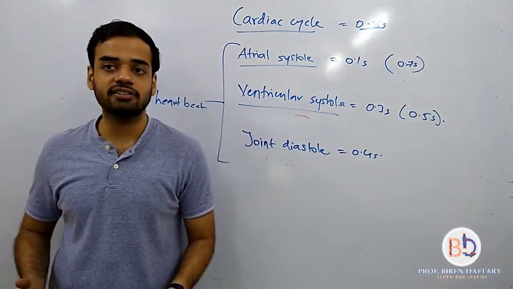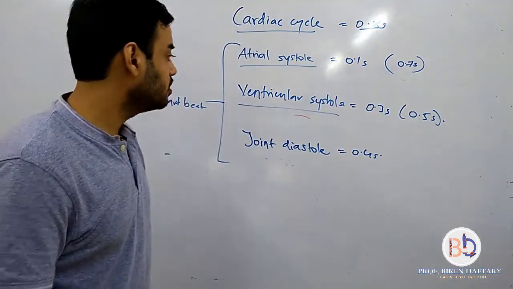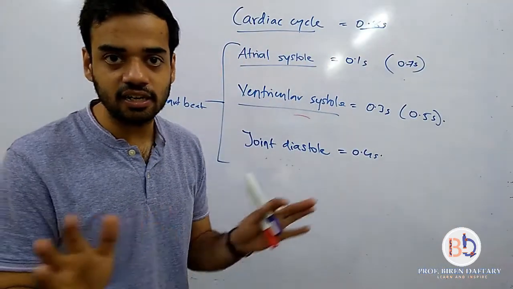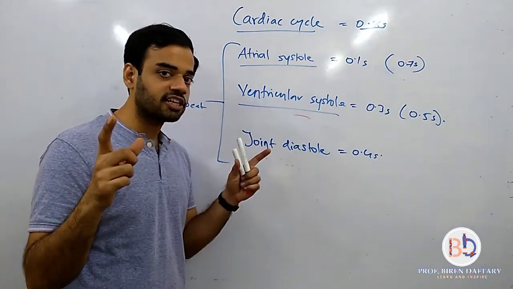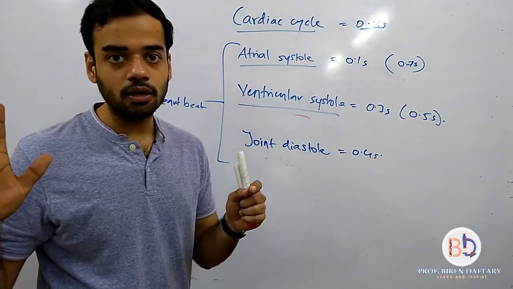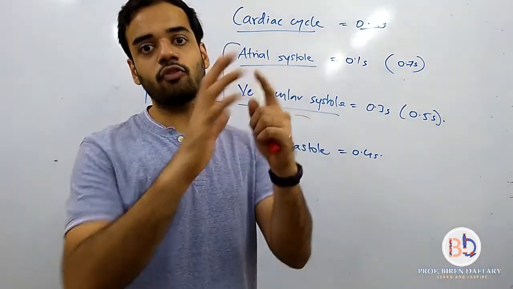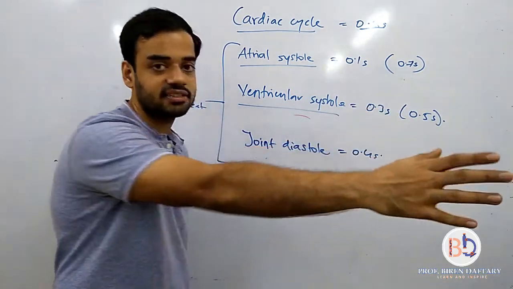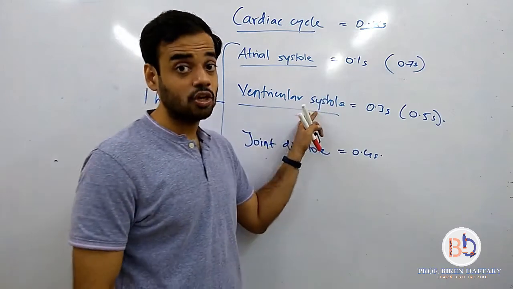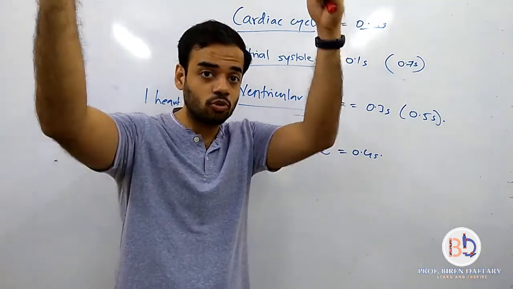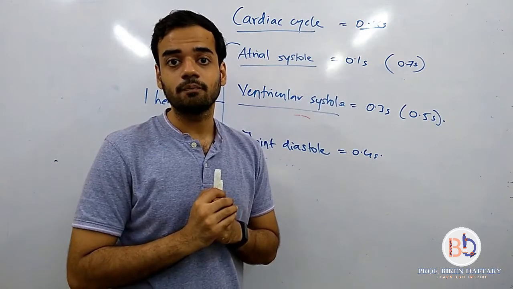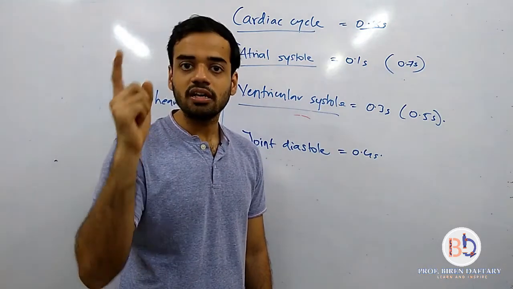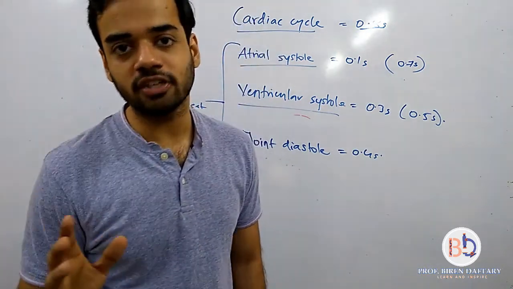Then ventricular contraction. What will happen? One more thing. When the atria contract, the cuspid valves open because the blood goes into the ventricles. Clear? In ventricular contraction, both the cuspid valves will close. That is the first sound, lub. Both the semilunar valves open, and blood will flow into the pulmonary trunk and aorta. The contraction takes 0.3 seconds. Once the contraction of the ventricles is done, the semilunar valves will close because you don't want the blood to go back into the ventricles. Is this clear? That produces the second sound. So पहला sound है cuspid valves का closing का. Second sound है semilunar valves का closing का.